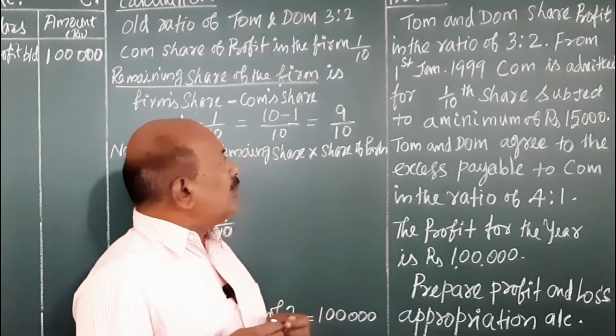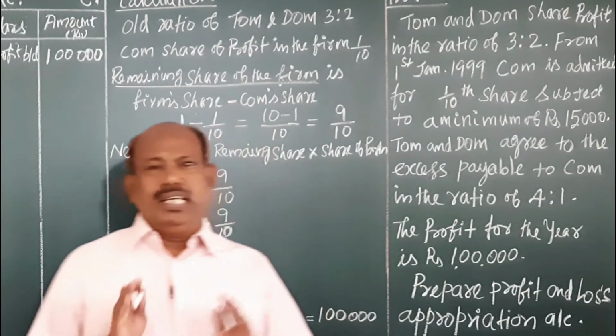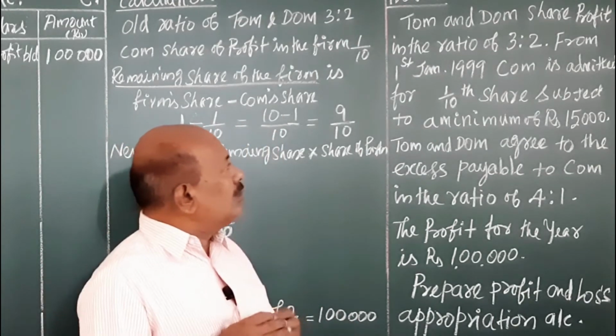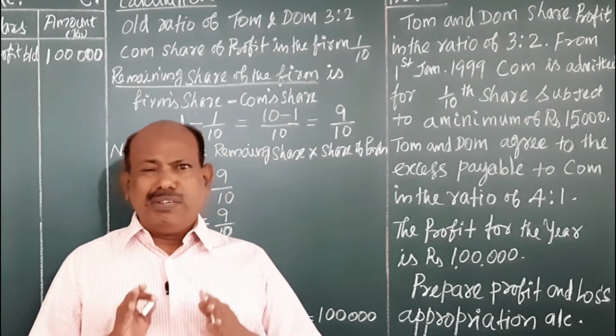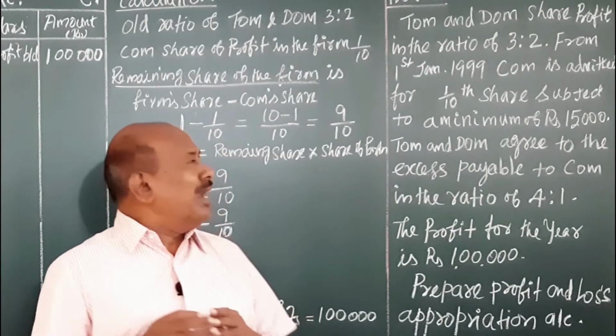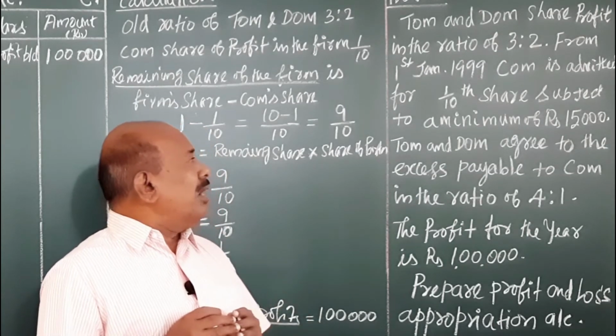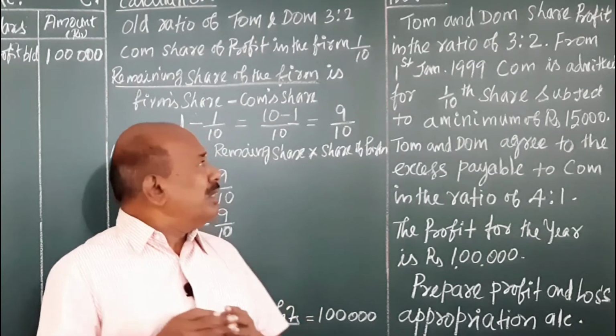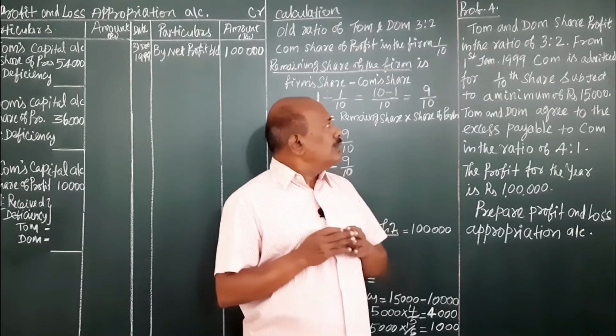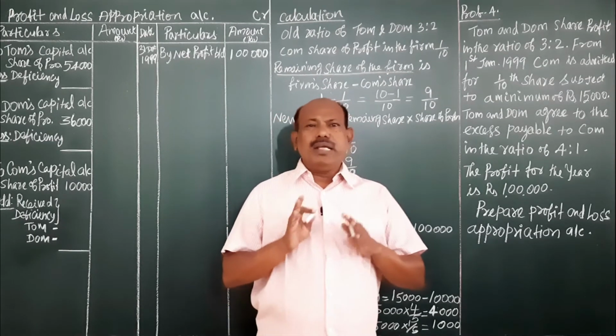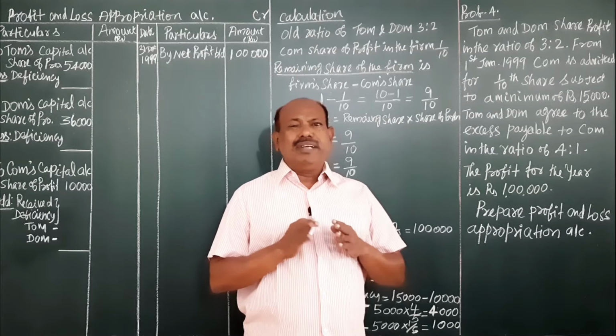Tom and Dom share profit in the ratio of 3:2. From 1st January 1999, Com is admitted for 1/10 share of profit subject to a minimum of rupees 15,000.